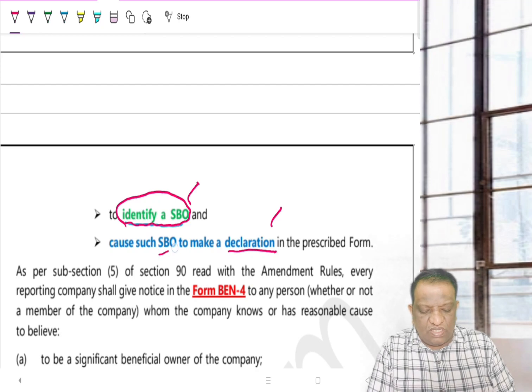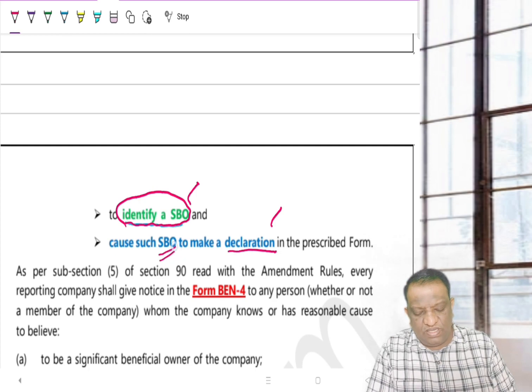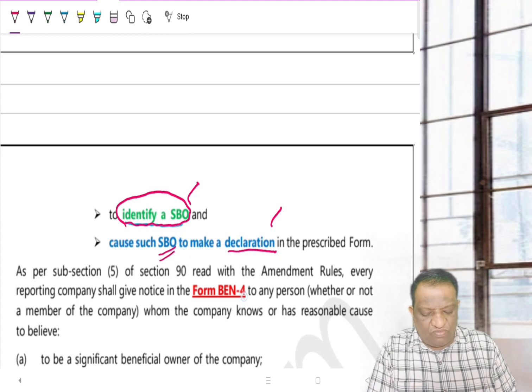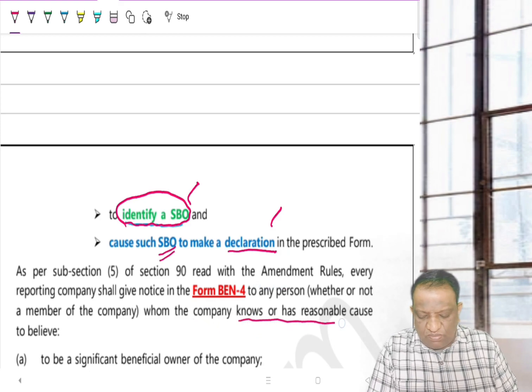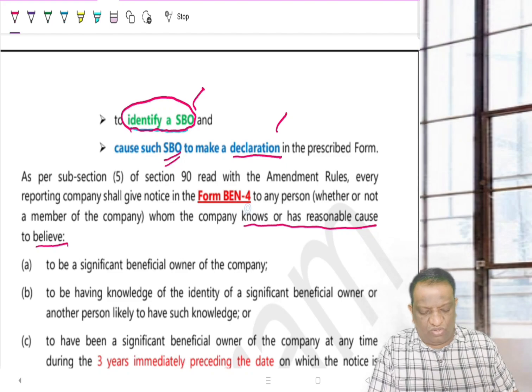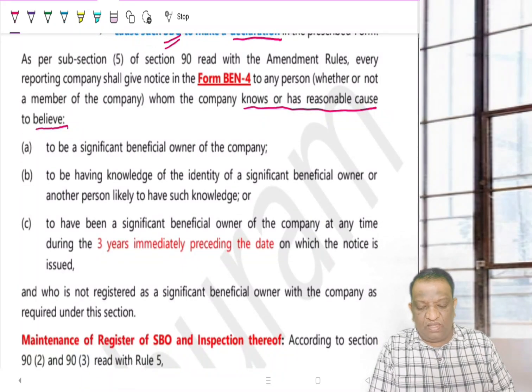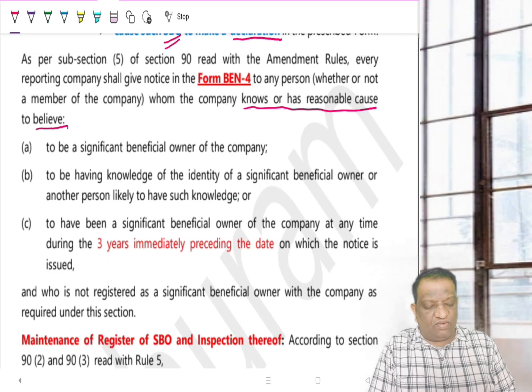What happens if he is non-responsive? What happens if he is not a responsible person and he is not communicating despite the request by the company? That is why you have Ben 4. Wherever the company knows or has reasonable cause to believe that he is an SBO but he is not filing this declaration, then they can serve this Ben 4, like we have seen in the summary. Wherever they have the knowledge of it, the company can file this one.